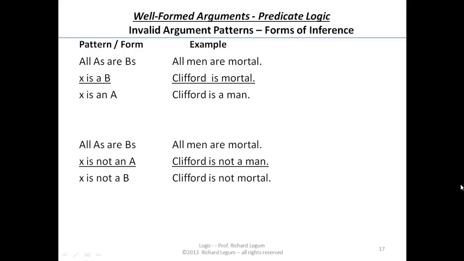And just to review the bad patterns of inference: all A's are B's, X is a B, therefore X is an A. Example, all men are mortal, Clifford's mortal, therefore Clifford is a man. And all A's are B's, X is not an A, therefore X is not a B. All men are mortal, Clifford isn't a man, therefore Clifford is not mortal. And you need to remember that Clifford is a dog, so dogs are mortal.